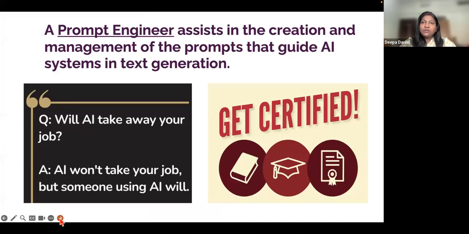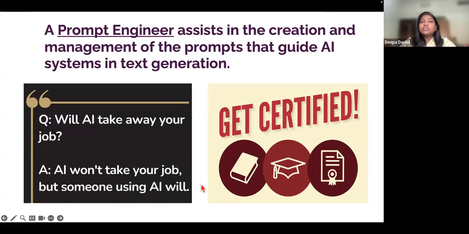They are saying now that this new job has come up, which is of a prompt engineer, and this job will take over the AI world in the future because these engineers will assist in creating and managing all prompts in AI tools for the next generation. Like I had asked before, do you think that AI will take away your job?